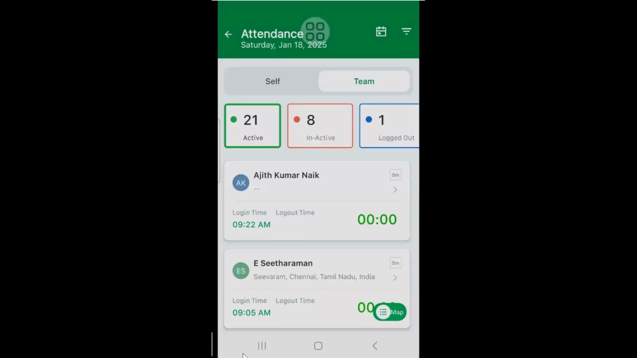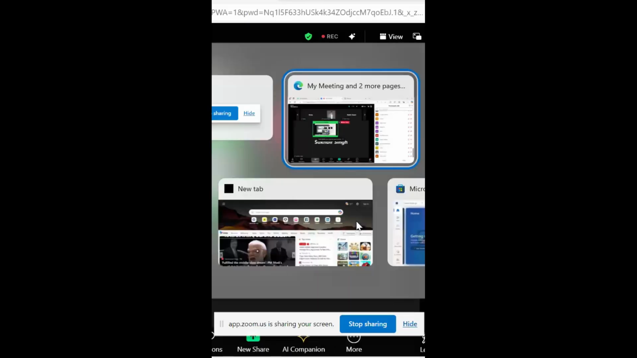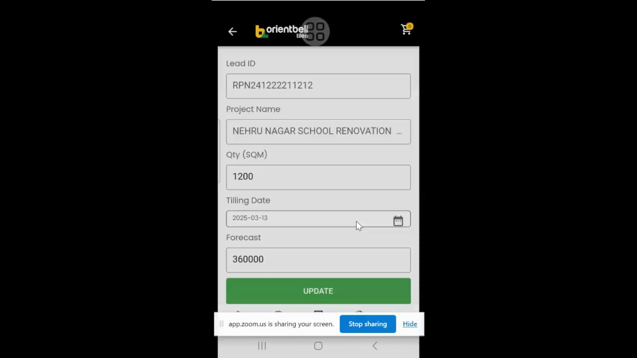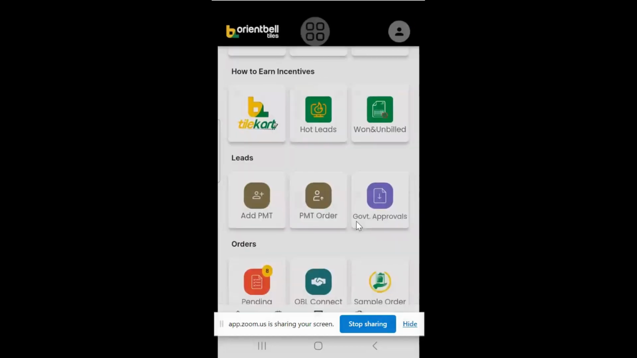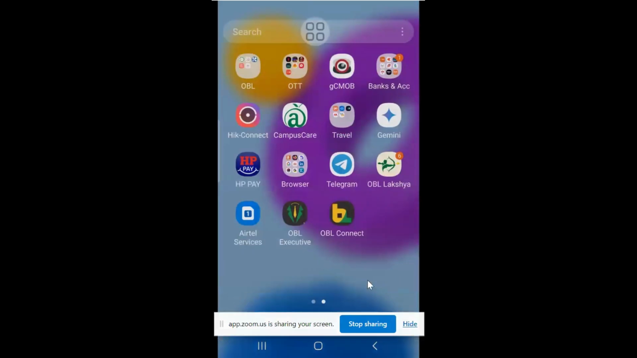JT, your screen is hanged. One minute, sir. Why is my screen getting hanged? Last time also it got hanged. One minute, I have rescheduled. I think I'm having bad network. Is my screen viewable now? Yeah. Can you repeat that?